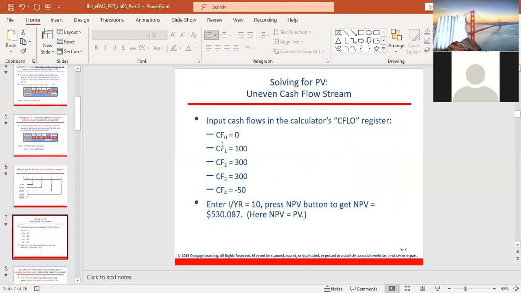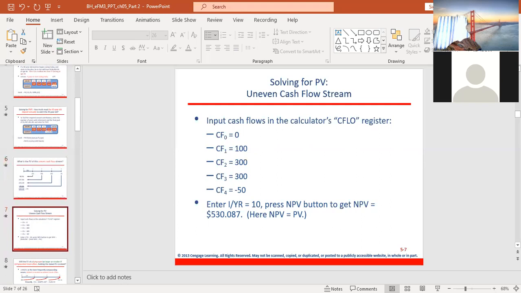With the financial calculator, you have to follow some steps, whereby you key in the cash flow for year 0, cash flow for year 1, cash flow for year 2, cash flow for year 3, cash flow for year 4. You enter your interest per year, which is 10%. You press the NPV button, then you can get this value. But if you follow this process now, you will not get it because this is just a summary. It has more elaborate steps, which will be shown to you later from the manual I gave to you last time.